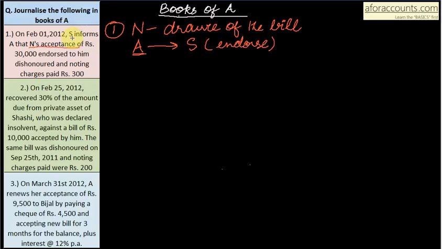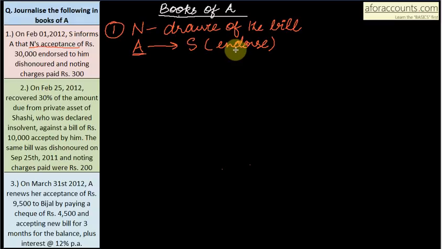S is the endorsee. He got that bill but the bill got dishonored.